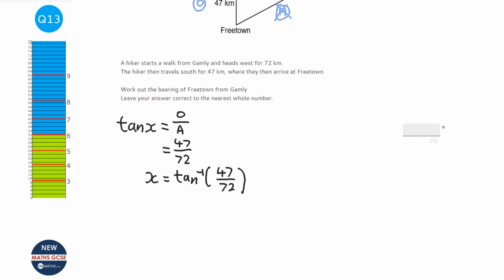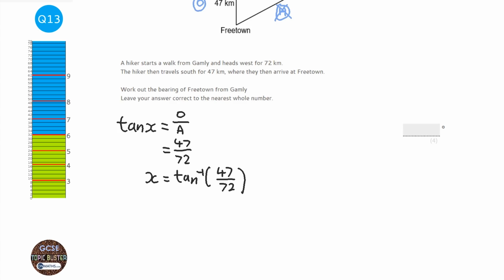Okay, let's just scroll down. On the calculator you want to click Shift or the equivalent on your calculator and then tan, and then you press the fraction button, 47, and go down, 72. Just don't forget to close the brackets. Every time you click tan or inverse tan, it opens a set of brackets. Just make sure you shut them.